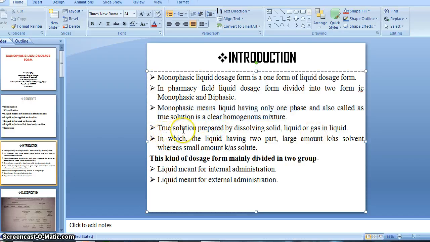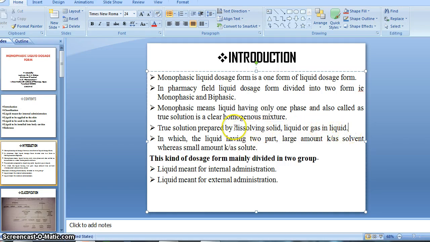Then how to make a true solution or monophasic preparation, right? This is done by dissolving solids, liquids or gas in the liquid.